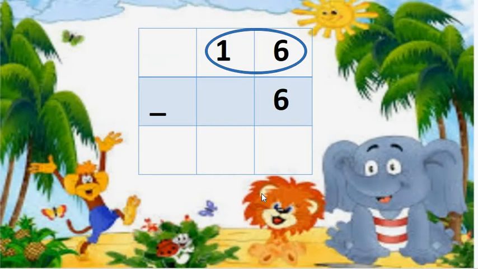We reach at number 10. So copy the answer. 16 minus 6. By making backward counting, we reach at number 10, which is the answer which we have to copy in the answer box.